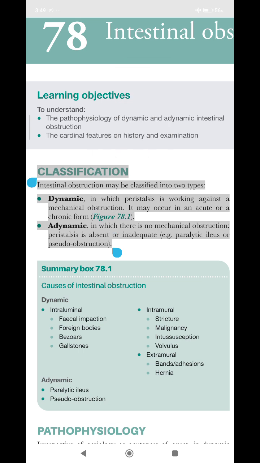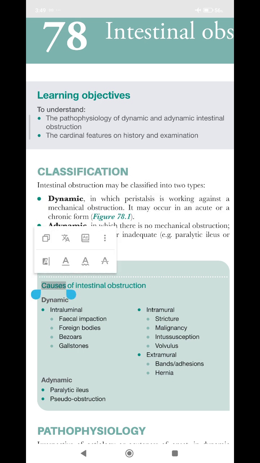Classification. Intestinal obstruction may be classified into two types. Dynamic, in which peristalsis is working against a mechanical obstruction. It may occur in an acute or a chronic form, figure 78.1. Adynamic, in which there is no mechanical obstruction, peristalsis is absent or inadequate, e.g. paralytic ileus or pseudo-obstruction.